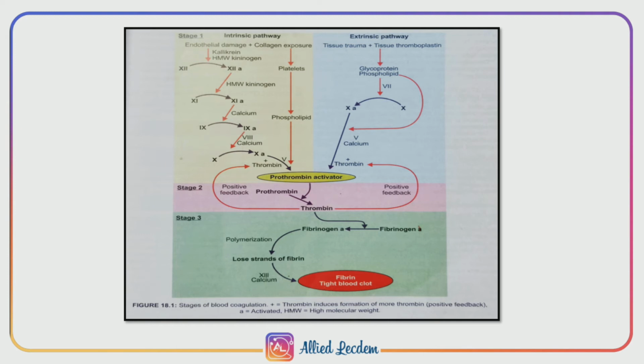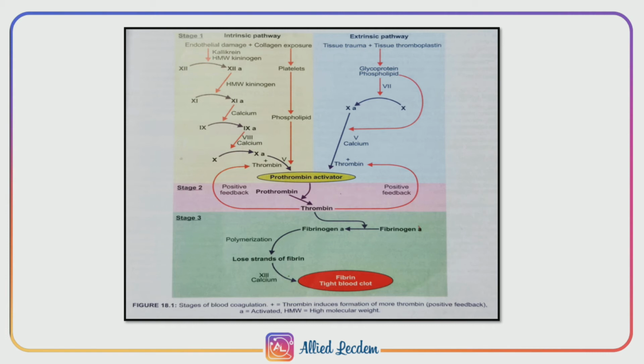When the platelets come in contact with collagen of the damaged blood vessel, they get activated and release phospholipids. Now this activated factor 10 reacts with the platelet phospholipid and factor 5 to form a prothrombin activator. This pathway needs the presence of calcium ions.